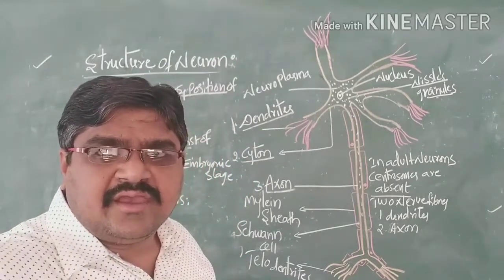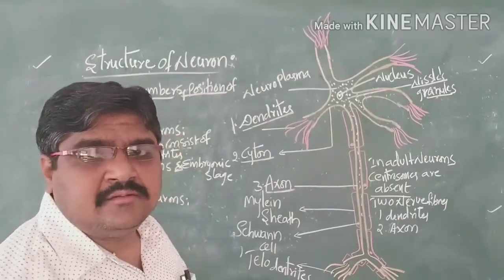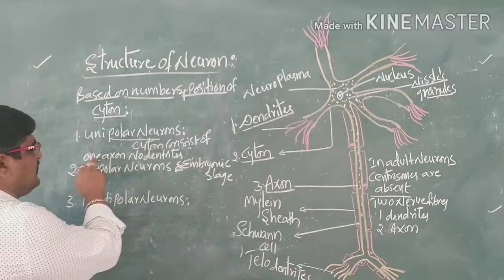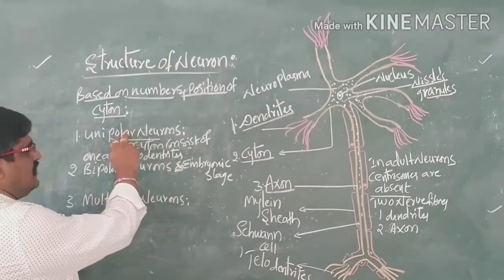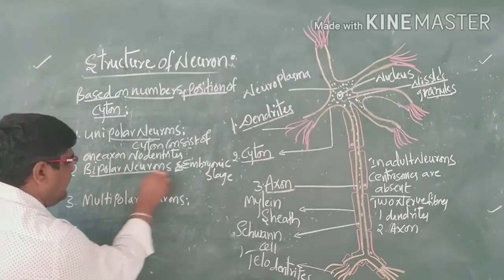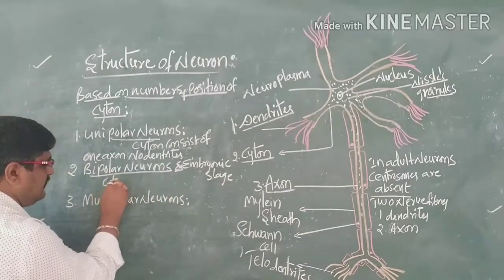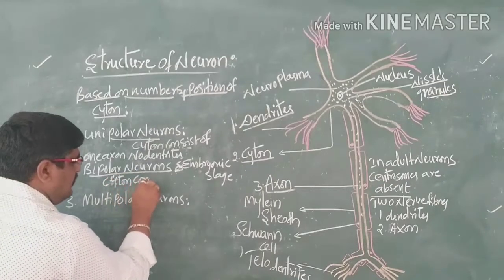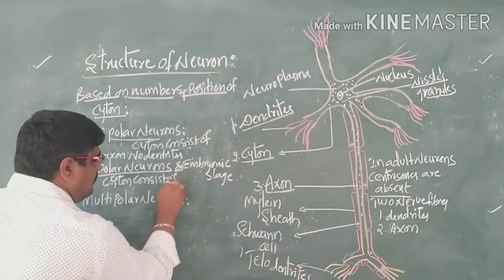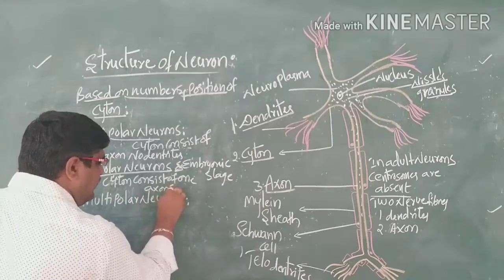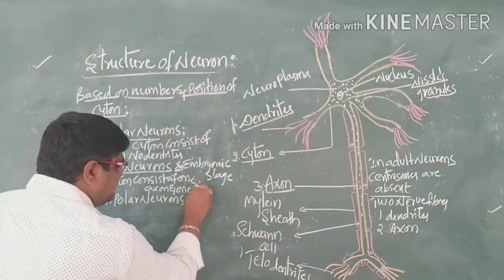Sorry, once again I will repeat. Unipolar has one cyton with one axon and no dendrites, and we call it a unipolar neuron. Example, the embryonic stage. In a bipolar neuron, the cyton has one axon and one dendrite.